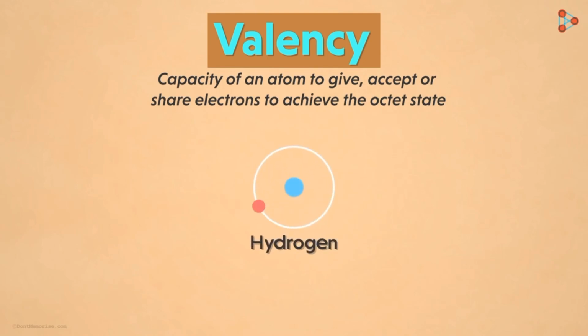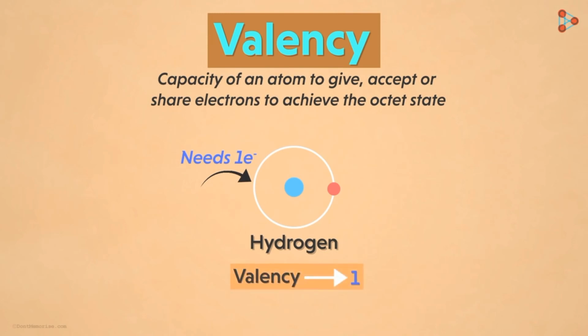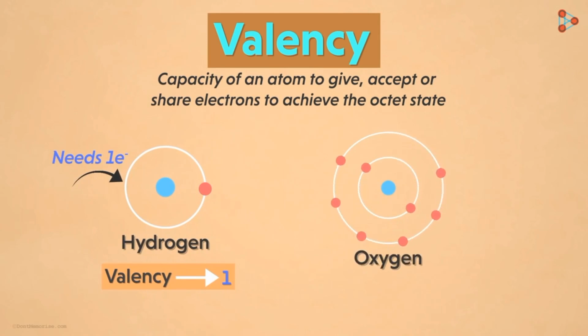In case of hydrogen, we have just 1 electron in the outermost shell. That means it has to somehow add 1 more electron to the outermost shell. Thus, we find that the valency of hydrogen is 1 as it accepts or sometimes even shares electrons with atoms of other elements. So, can you tell me the valency of oxygen now?